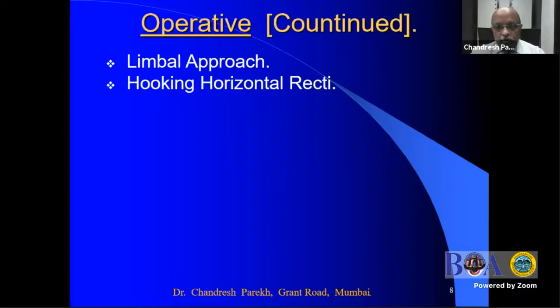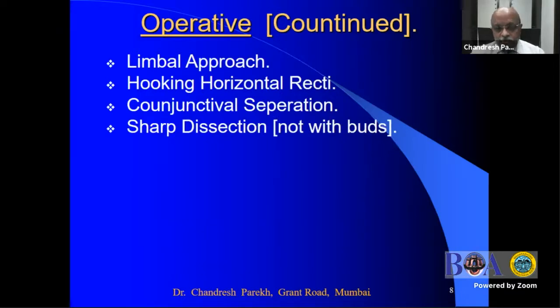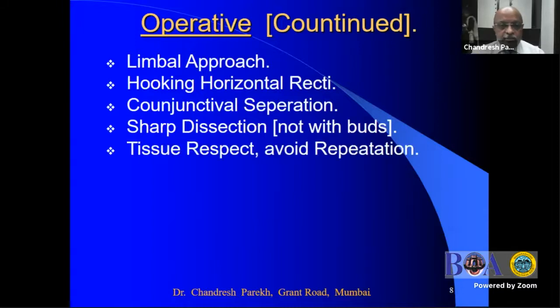When you hook the horizontal recti, please remember to hook from the superior side. Otherwise, especially for the lateral rectus, you will inadvertently hook the inferior oblique along with it. For the conjunctival separation, the muscle is very firmly attached to the conjunctiva. So when you recess a rectus muscle, the conjunctiva also gets recessed. For example, for a recession of 8 millimeter of the lateral rectus, one should recess the conjunctiva by about 15 millimeters from the limbus. I suggest sharp dissection to prevent adhesions, and not blunt dissection with the birds.